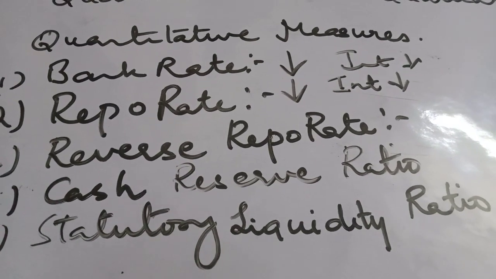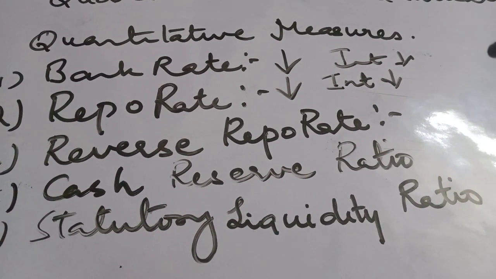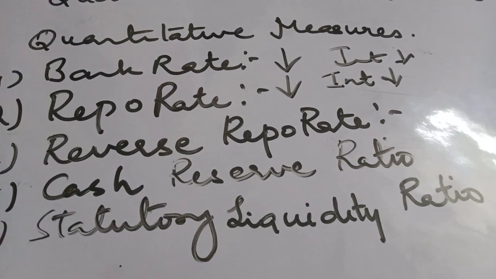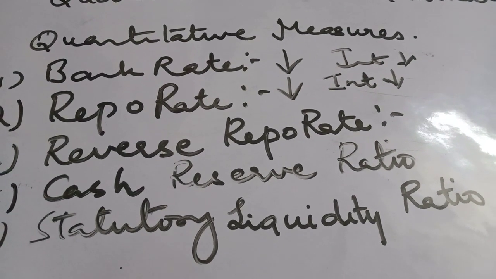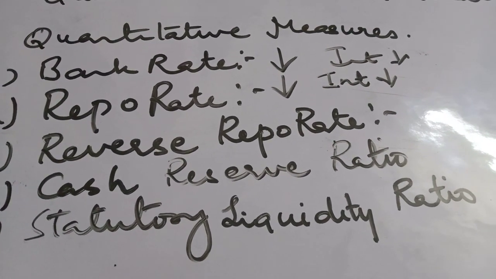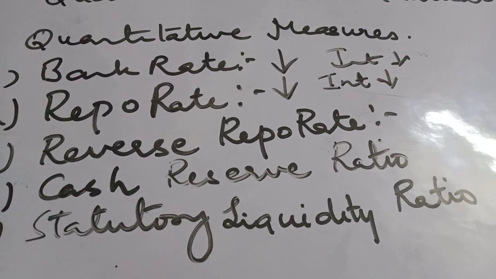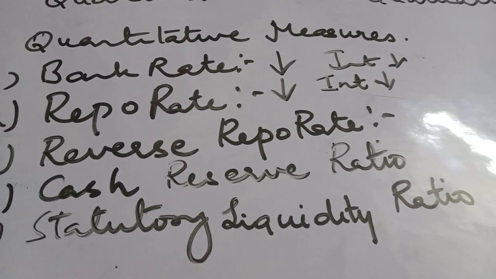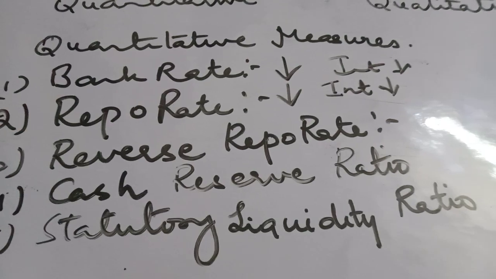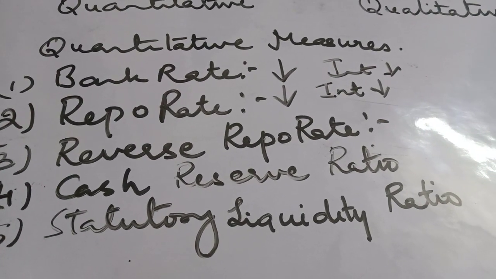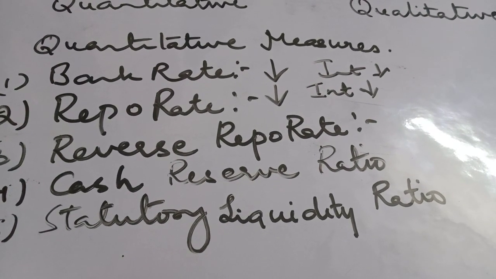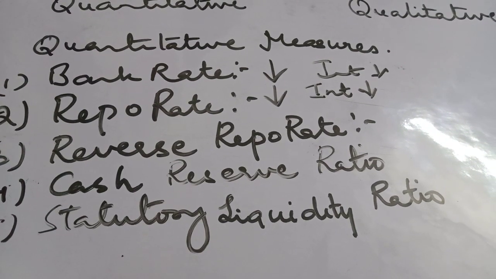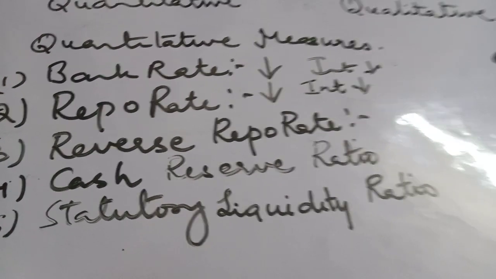So it refers to the minimum percentage of total deposits that have to be kept as reserve by commercial banks themselves. During deficient demand, the central bank reduces the statutory liquidity ratio, which expands the credit creation capacity of commercial banks, which leads to an increase in effective demand.